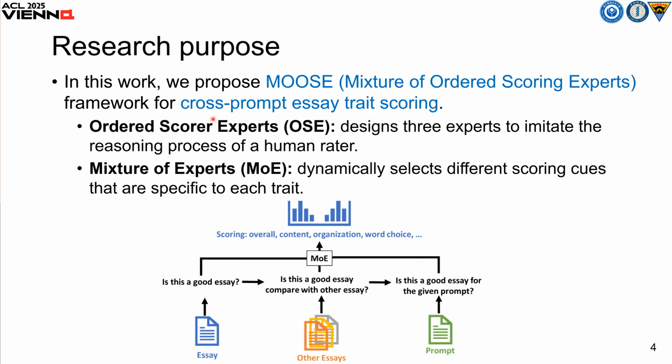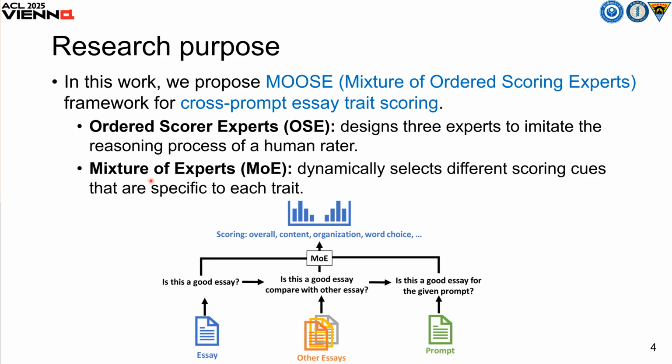In this work, we propose MOOS, the Mixture of Order Scoring Aspect framework for cross-prompt essay trait scoring. It includes order scorer aspects. We designed 3 aspects to imitate the reasoning process of a human writer. So when given an essay, a writer might ask: is it a good essay? Compared to other essays, is it better or worse? Given the prompt, is this essay relevant?